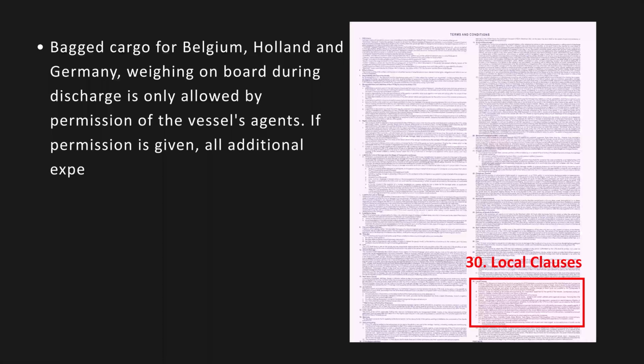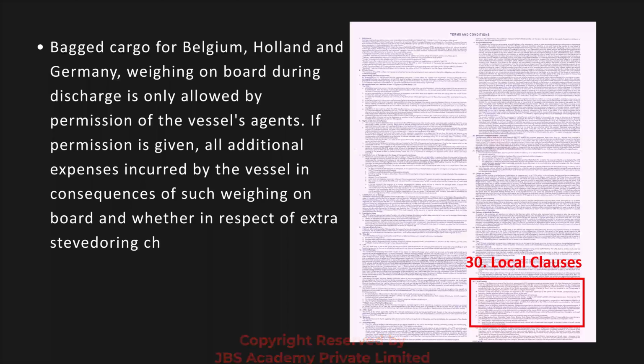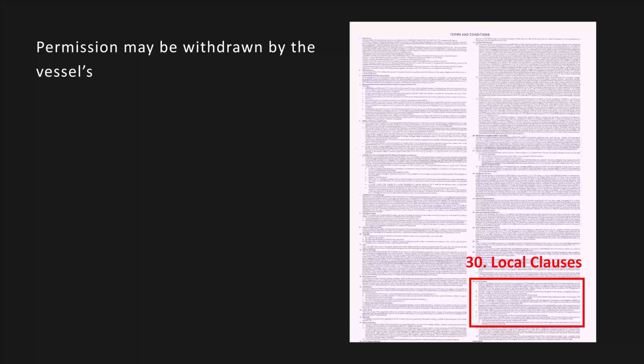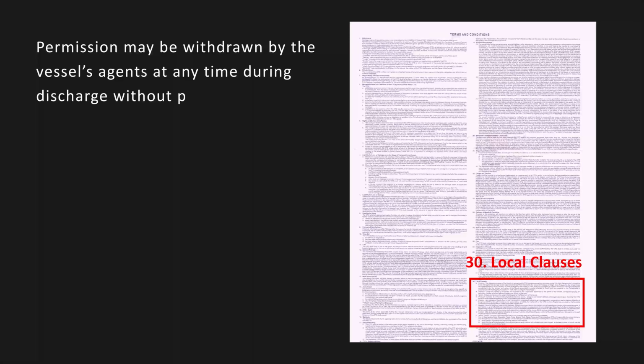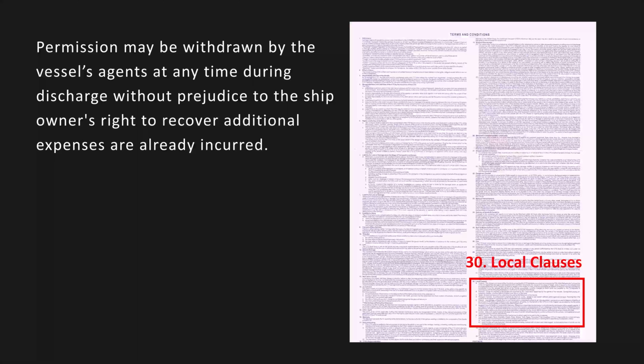Bagged cargo for Belgium, Holland, and Germany weighing on board during discharge is only allowed by permission of the vessel's agents. If permission is given, all additional expenses incurred by the vessel in consequences of such weighing on board, whether in respect of extra stevedoring charges or otherwise, shall be for the account of receivers, notwithstanding any custom to the contrary. Permission may be withdrawn by the vessel's agents at any time during discharge without prejudice to the ship's owner's right to recover additional expenses already incurred.